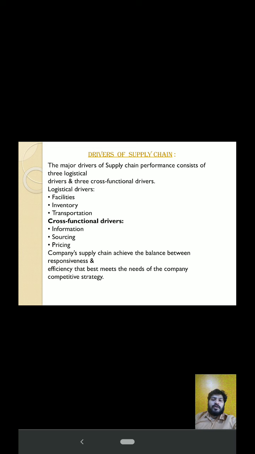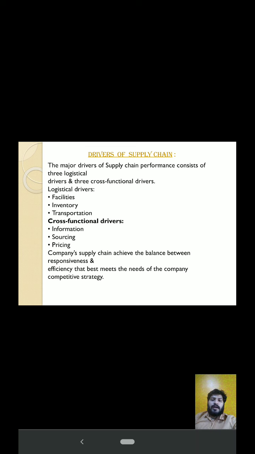Okay. So the cross functional drivers are information, sourcing and pricing. Information means information with the product knowledge. Sourcing means from where we have to get the raw materials. And pricing means the price which we have to label on that particular product.